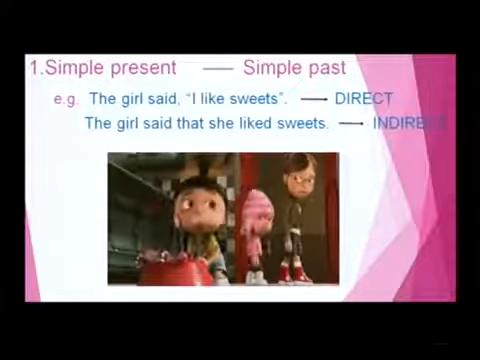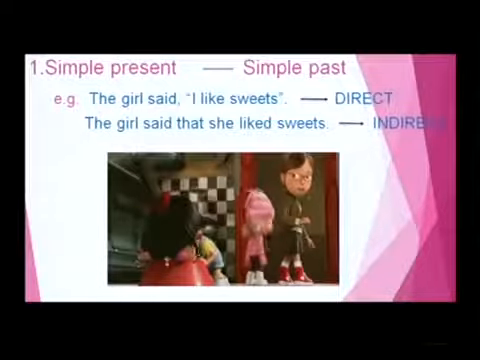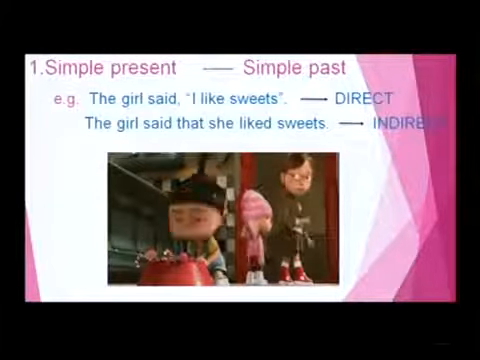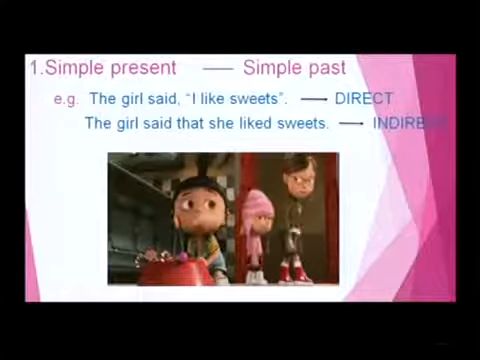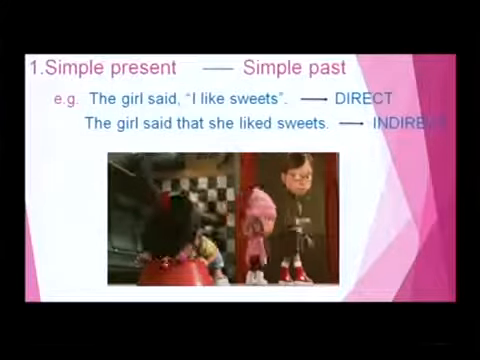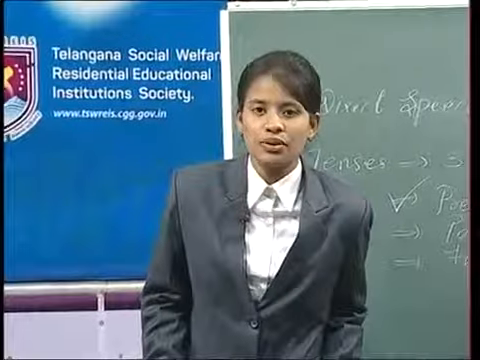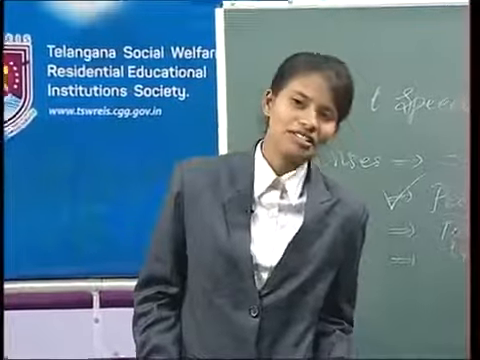What are the changes affected? The conjunction that is used, and the pronoun I changed to she, and the like in the present tense changed to the liked in the past tense. So, this is one of the examples for simple present tense changing into the simple past. Clear my dear friends? Yes.